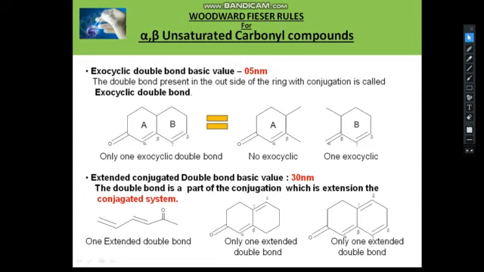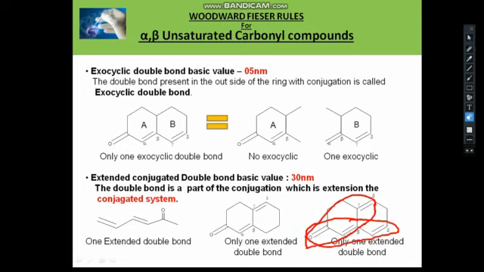Here in this compound, gamma delta is present, and there is also only one exocyclic bond. In the case of this compound, two types of gamma delta double bonds are present. So we take one conjugation system only, one way of conjugation, like this, and also like this. Whichever gives the higher lambda maximum value, we take that higher lambda maximum value, and then we present our examination.